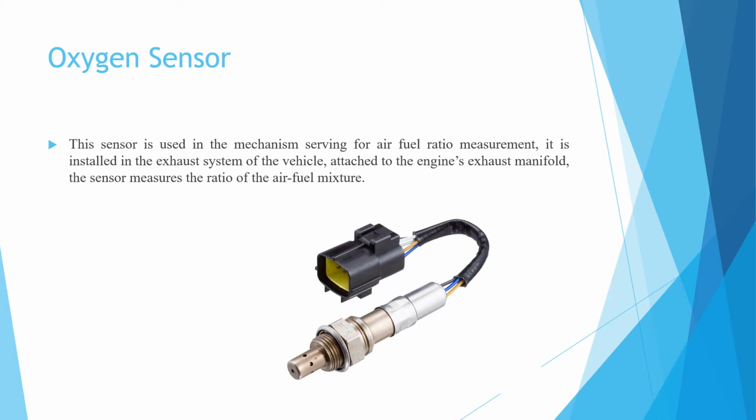It is basically installed in the exhaust system of the vehicle and attached to the engine's exhaust manifold. The sensor basically measures the ratio of unburned air fuel mixture.